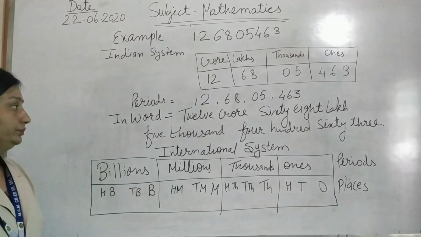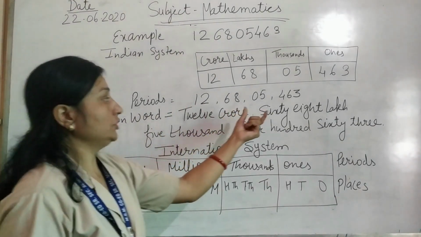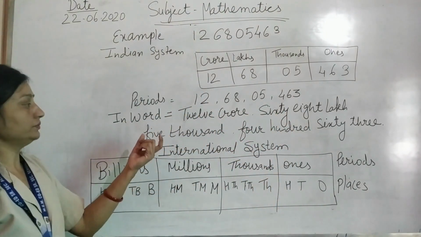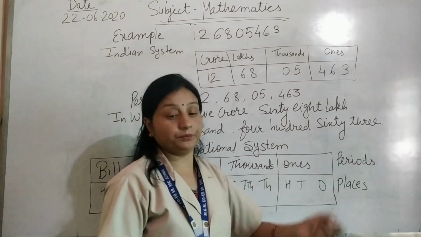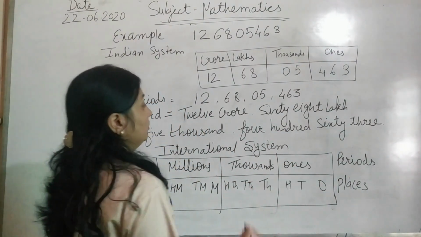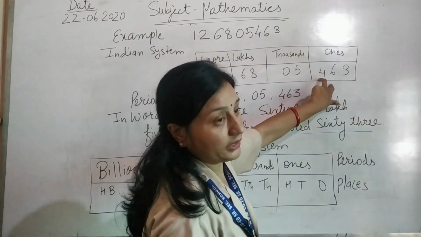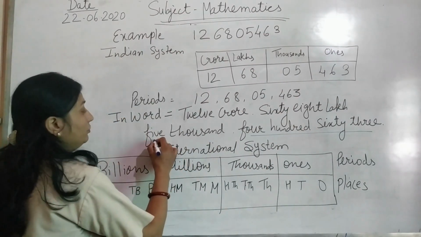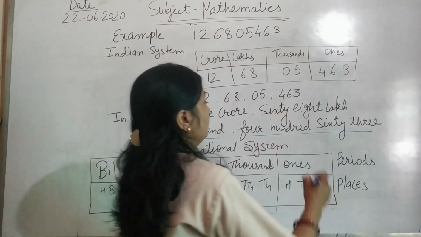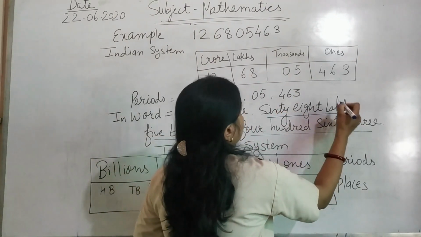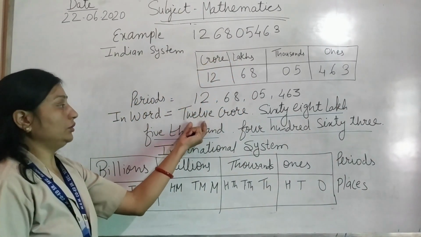Now the word form. 12 crore, 68 lakh, 5463. So first 463, this is the ones period. Now second, 5,000, this is the second period. Now 8 lakh 30 and 12 crore.